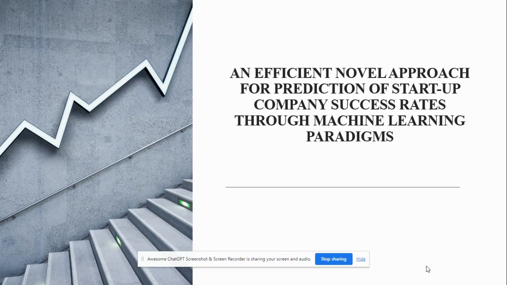As you can see, the main aim of our project is an efficient novel approach for prediction of startup company success rate through machine learning paradigms. It's a prediction analysis model using machine learning paradigms.